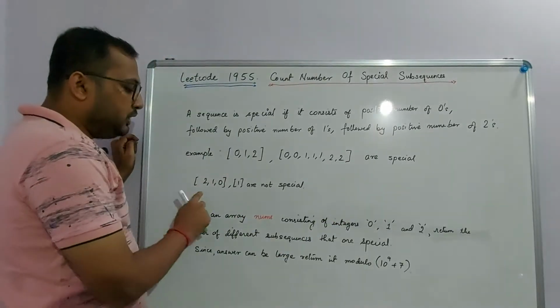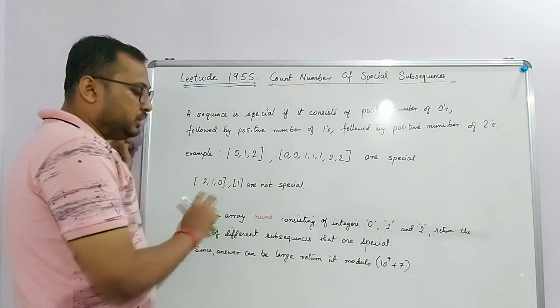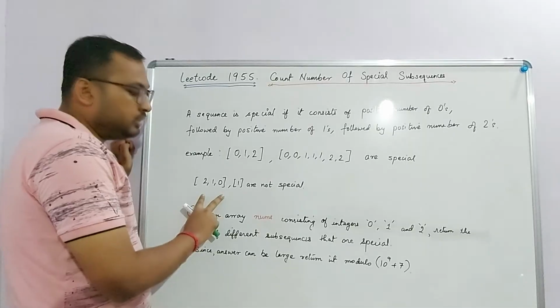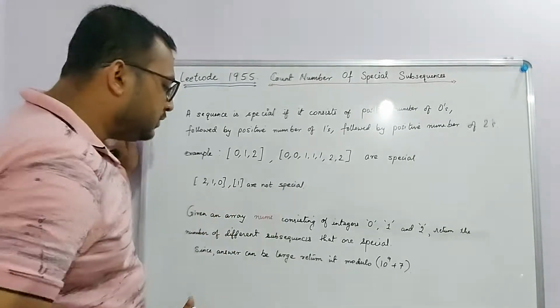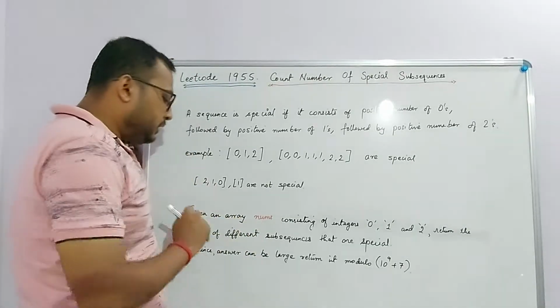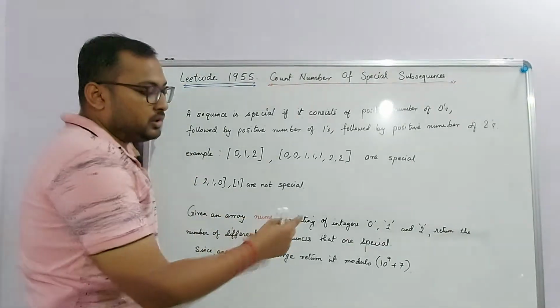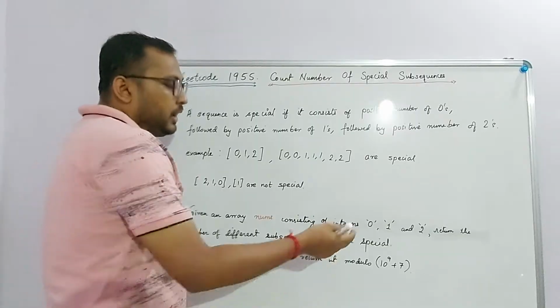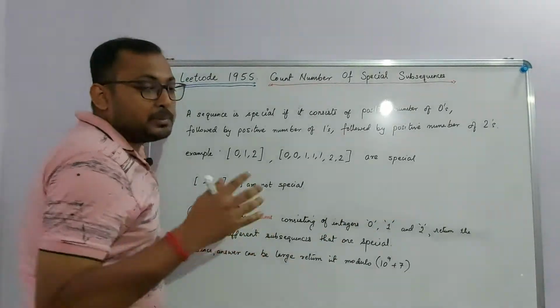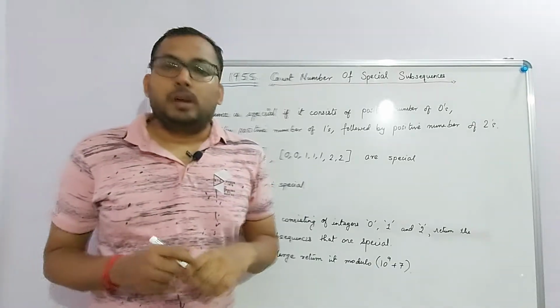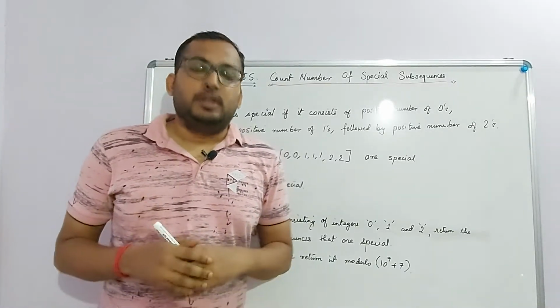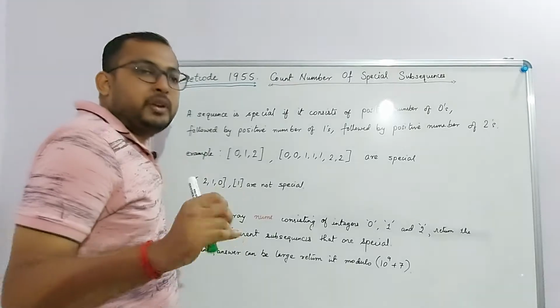But as you can see, these two sequences are not special because here we do not have some zeros followed by ones followed by twos. Here also we do not have zeros and twos itself. So these are not special. So now coming to the original problem statement. We are given an array nums consisting of integers 0, 1 or 2 and we have to return the number of different subsequences that are special. And since the answer can be very large, you have to answer it modulo 10 to the power 9 plus 7. So let's quickly see some examples and then we'll move ahead to the solution.